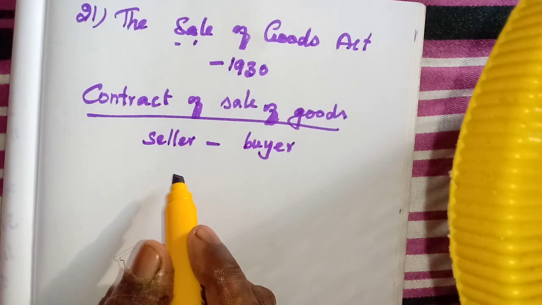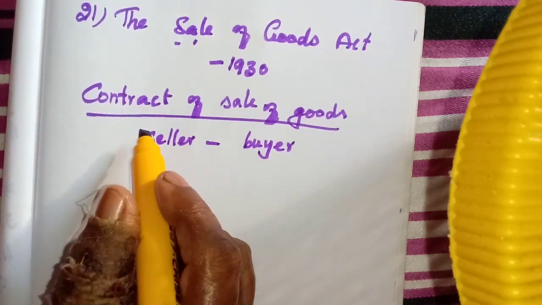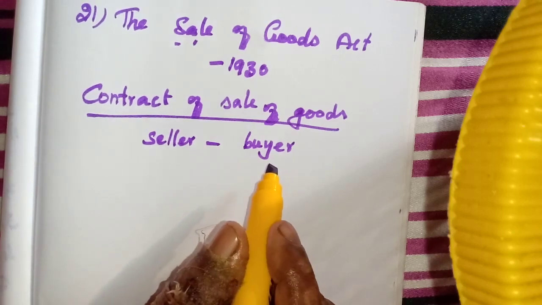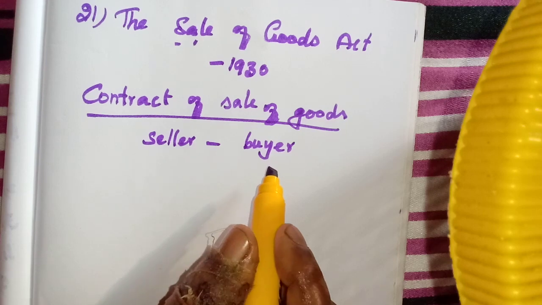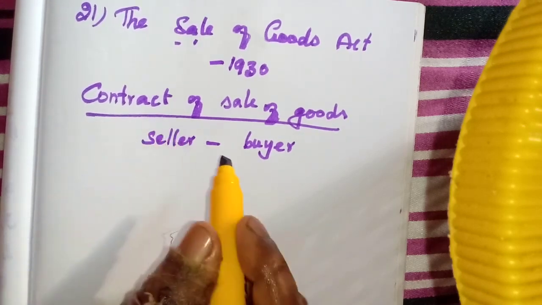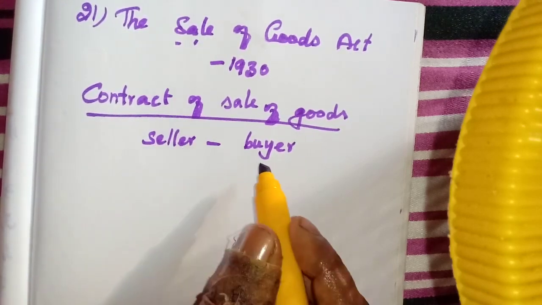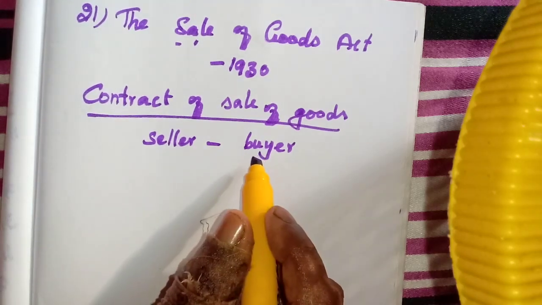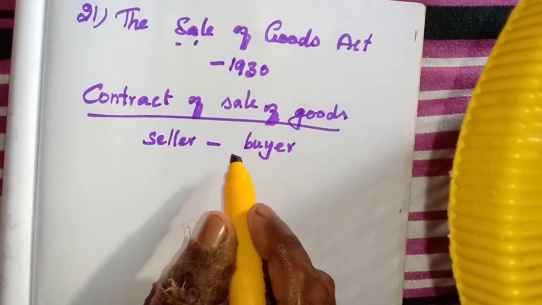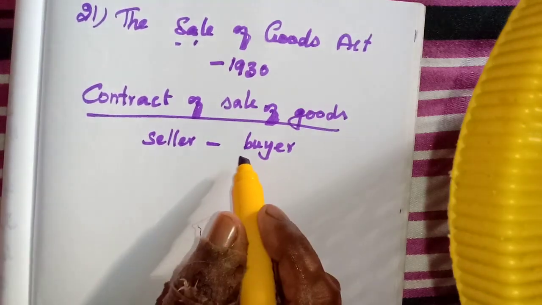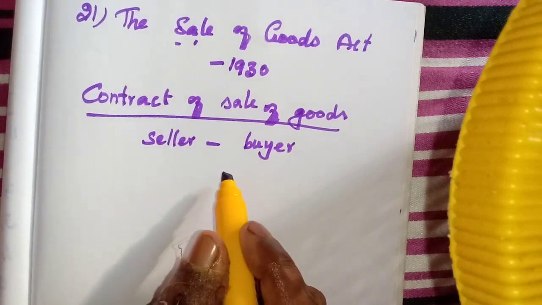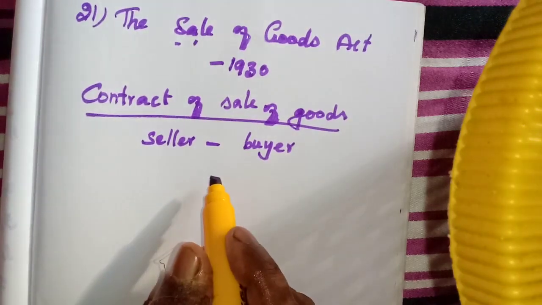That is called a contract of sale of goods. So the sentence given there is: a contract of sale of goods is a contract whereby the seller transfers or agrees to transfer, okay, tomorrow I will sell goods to you. Either he will deliver today, or tomorrow he will agree to deliver. So he agrees to transfer the property or ownership of the goods.